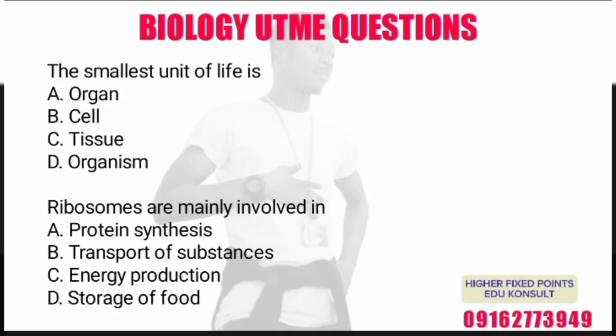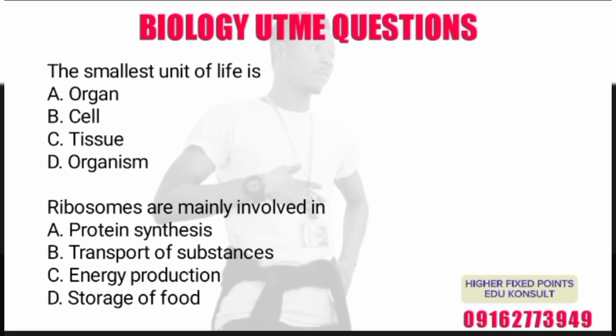Now, question 3: the smallest unit of life is A, organ, cell, tissue, organism. The correct option there is cell. Cell is the smallest structural and functional unit of life. So without cell, there's nothing like life. All the actions being performed by we human beings are a result of the cells in us. Is that clear? And the center of the cell is known as what? Nucleus, which is the storing center for what? Genetic information. Exactly.